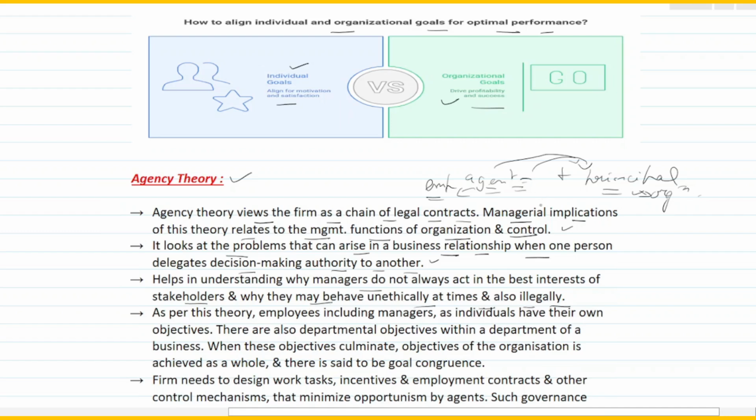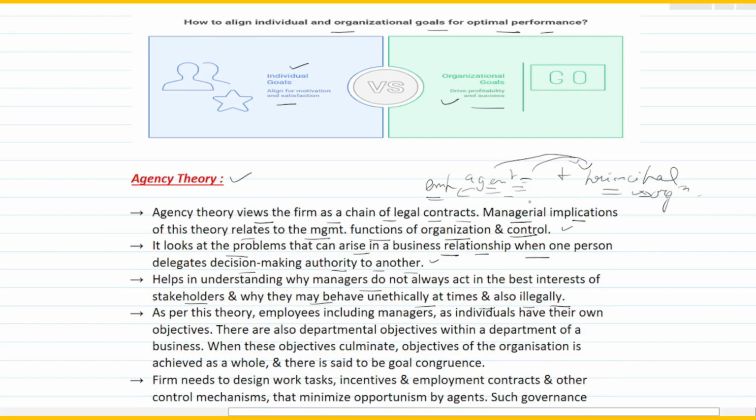As we already discussed, what exactly is agency theory? Basically, agents work on behalf of the principal, but there may be situations when agents look at their own benefit. A simple example is cases of corruption. You may be working in an organization, but when you see self-interest, you may compromise on the betterment of the organization and look at your own benefits.